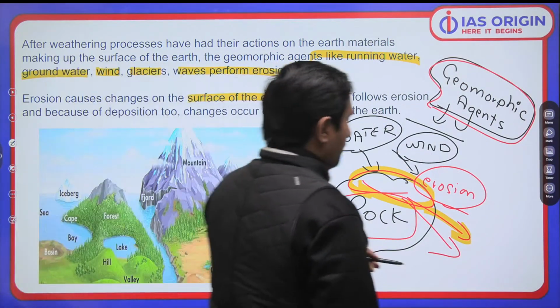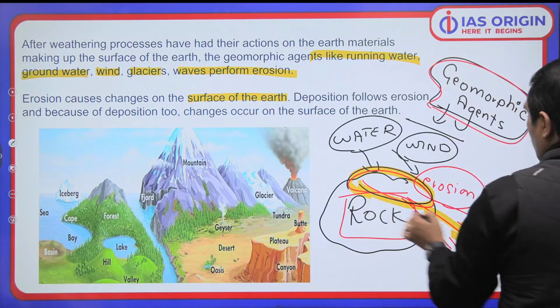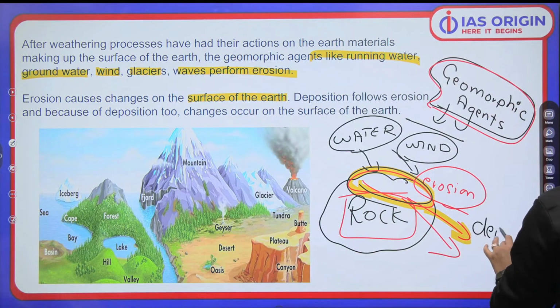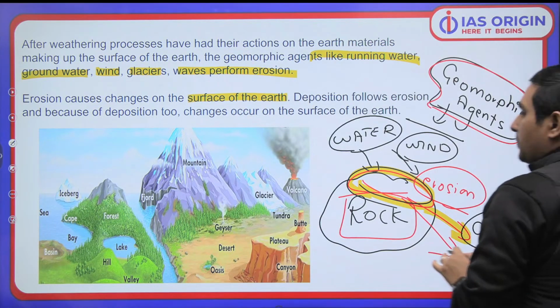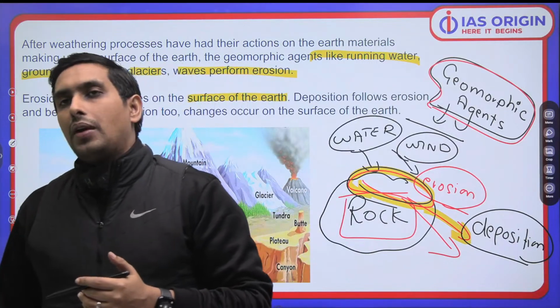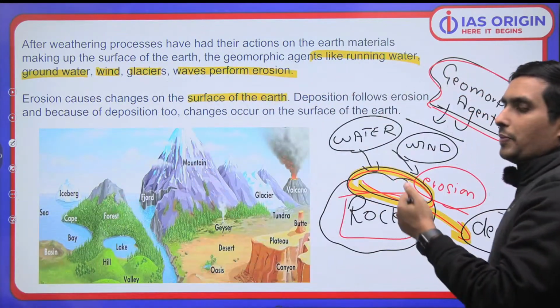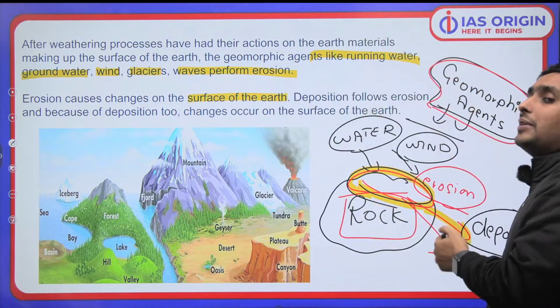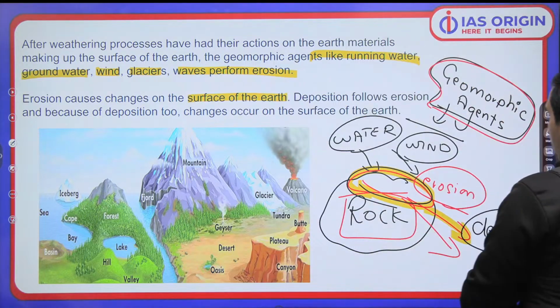Agree with me or not? Some material has been removed from here, so what will happen here? It will get deposited somewhere else. This material is going to some other place and is getting deposited. Here deposition is happening.